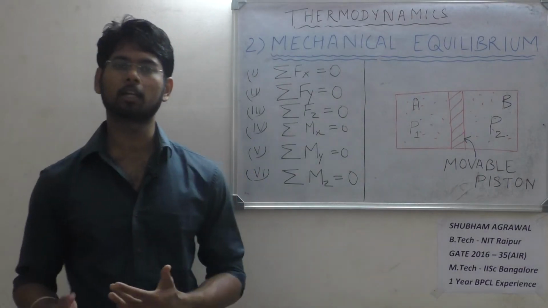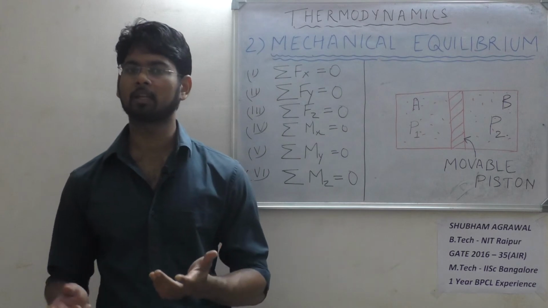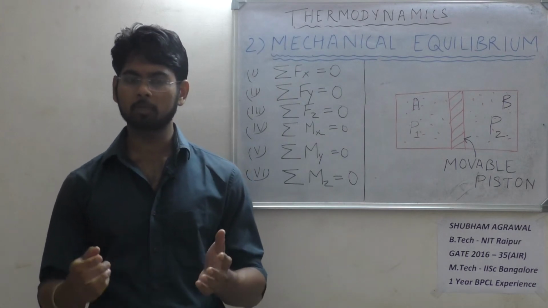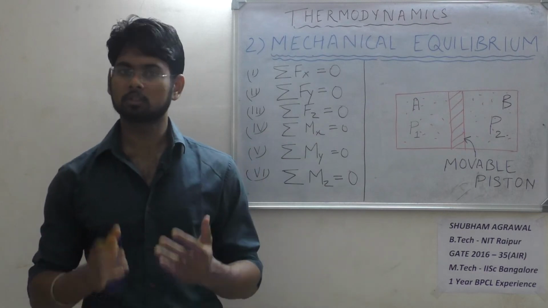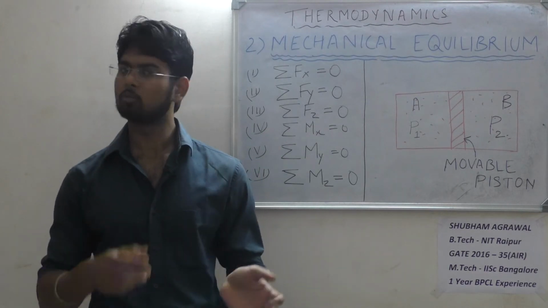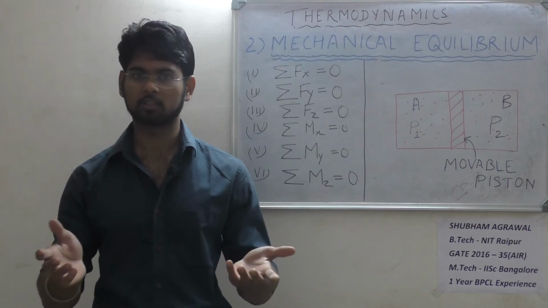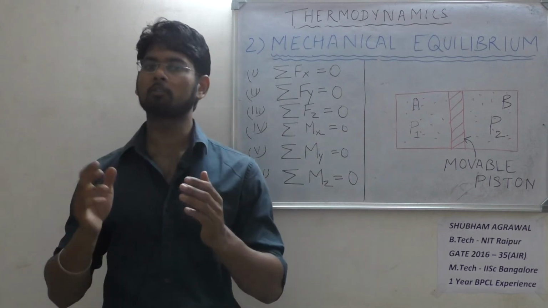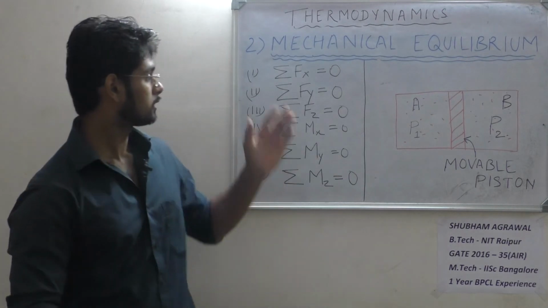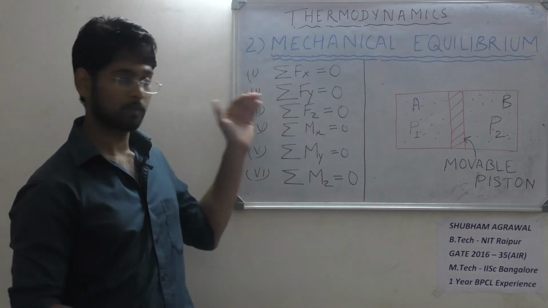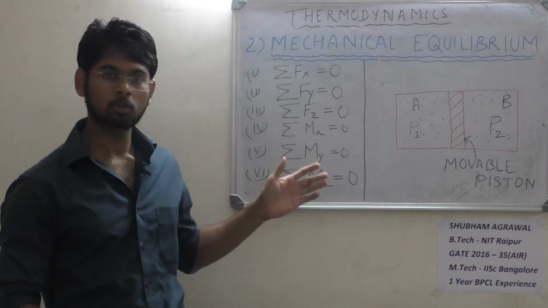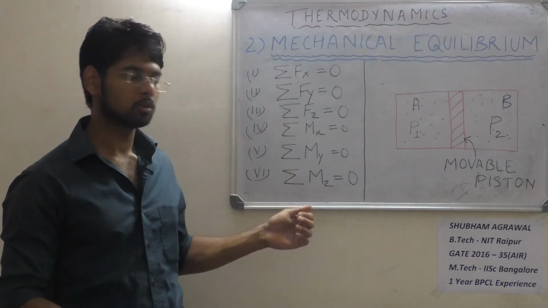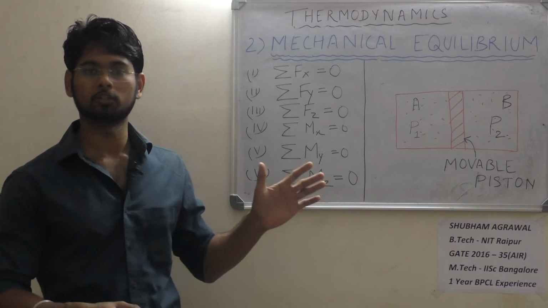Now coming to mechanical equilibrium. Now what is mechanical equilibrium? Mechanical equilibrium simply means summation of net external force is zero and net movement is zero in the system. So for mechanical equilibrium to be there in system, these 6 conditions must be followed. Summation of Fx equal 0, summation of Fy is equal to 0, summation of Fz is equal to 0, summation of Mx is equal to 0, summation of My 0, summation of Mz 0.